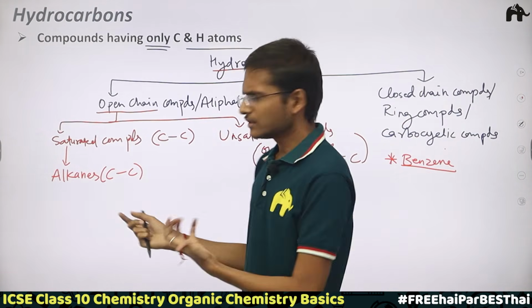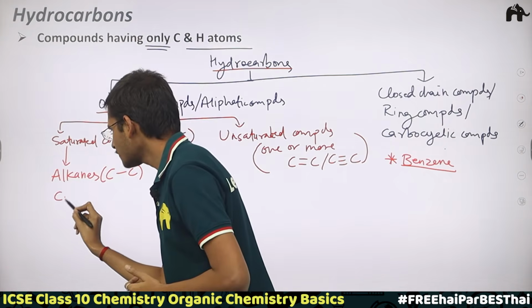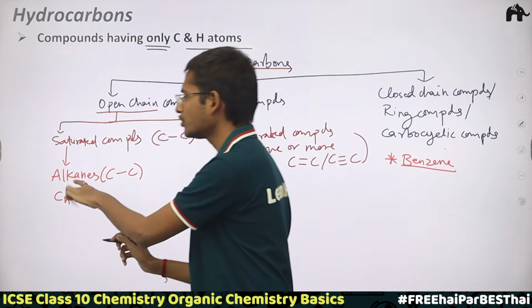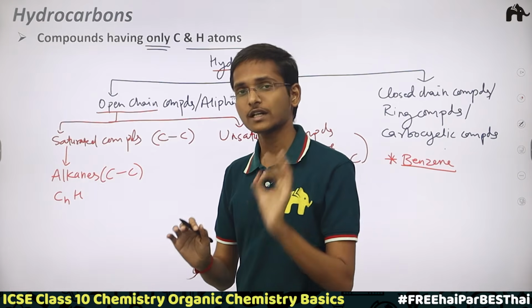Now let's see the general formula of alkanes. These are hydrocarbons, so only carbon and hydrogen.